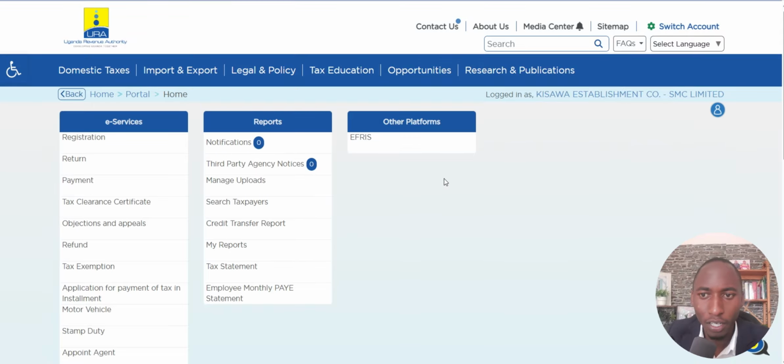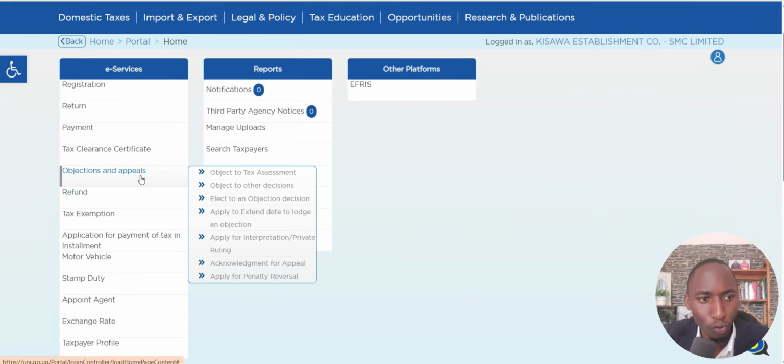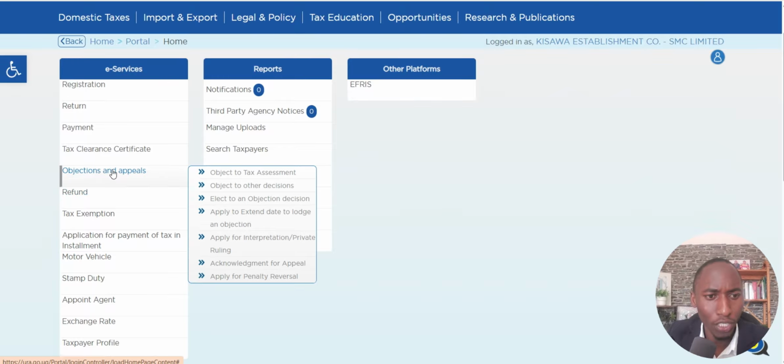So after coming to the portal here, I will have to look for objections and appeals. Remember, we are trying to see how we can file reversal of penalty if we have been slapped with a penalty with URA. So I will come to objection and appeals. Then I will come just down here. It's the last one, apply for penalty reversal.